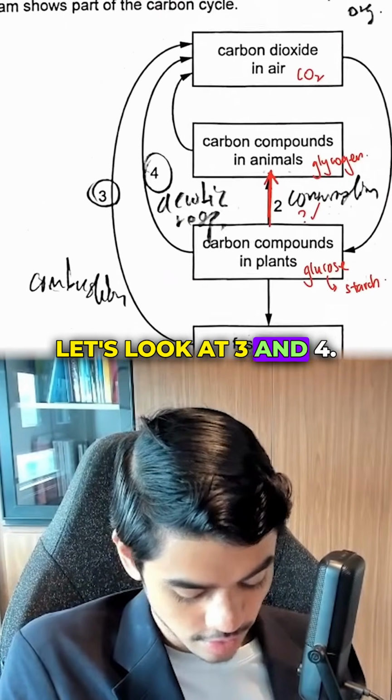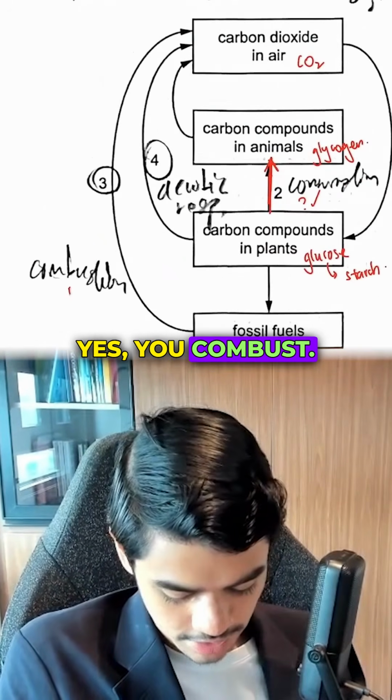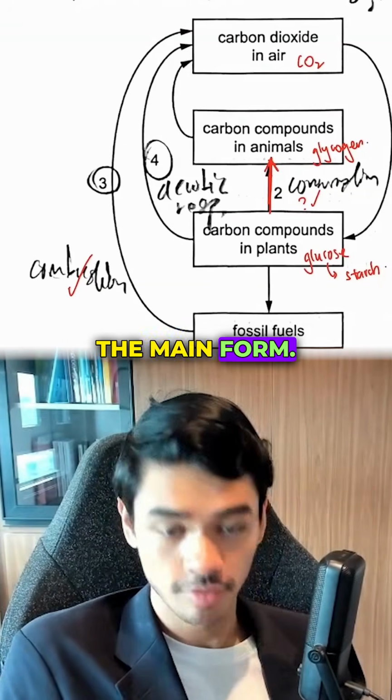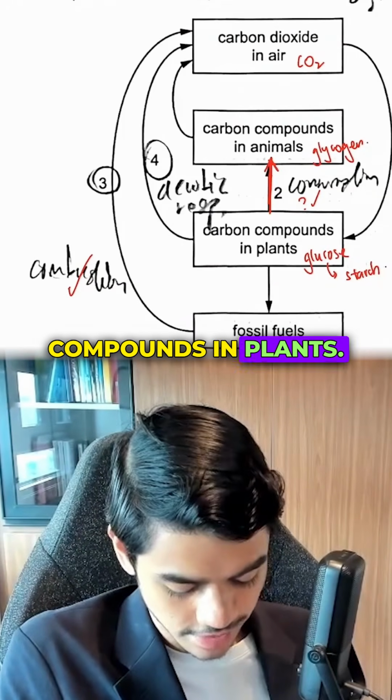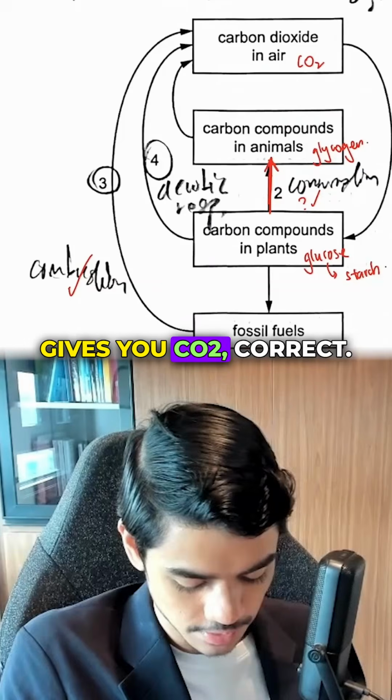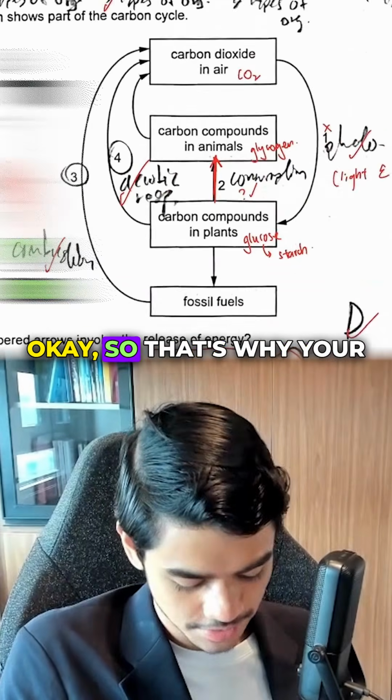Now let's look at 3 and 4. 3 is fossil fuels. Yes, you combust. This releases a lot of energy. Heat energy is the main form. And then carbon compounds in plants, aerobic respiration gives you CO2, correct? That also releases energy. Okay, so that's why your answers 3 and 4.